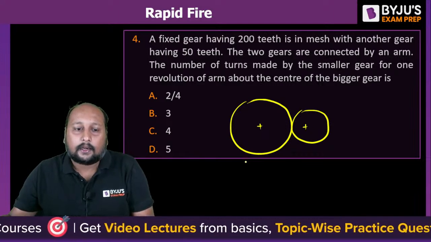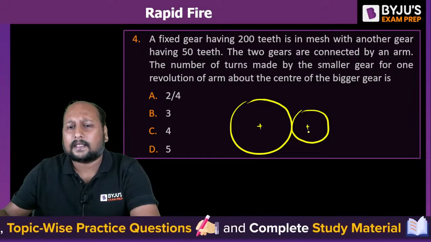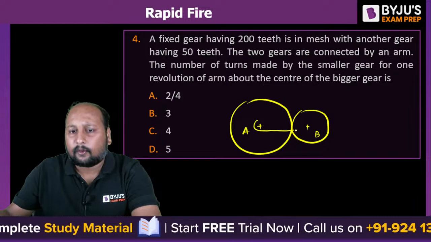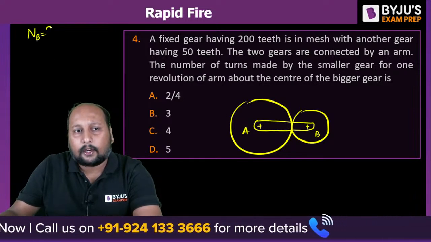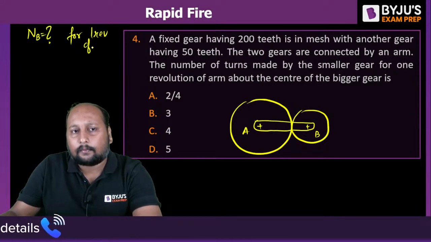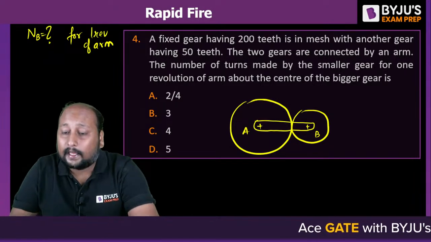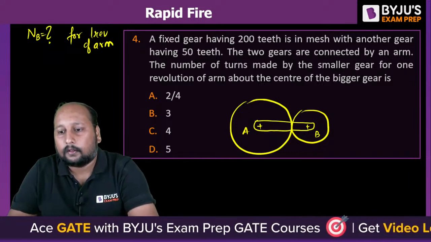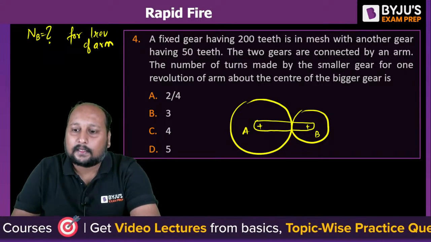This is gear number 1 and this is gear number 2. Let me take them as gear A and gear B, and they are connected with the help of an arm, right? So they're asking what is the number of turns of gear B for one revolution of the arm. Quickly tell me what the answer will be. Option A, B, C or D? 2, 3, 4 or 5? And you'll be getting only one chance to comment the answer, right?